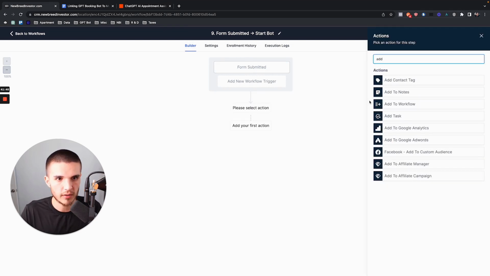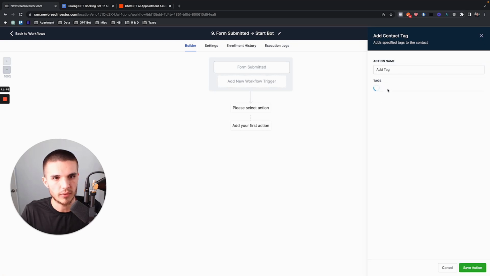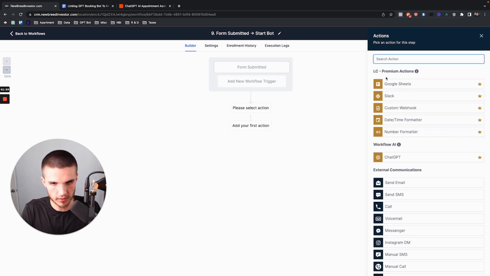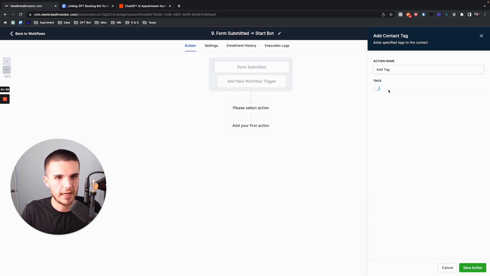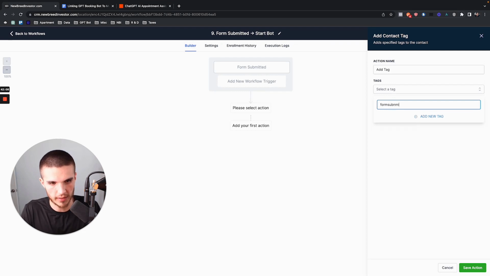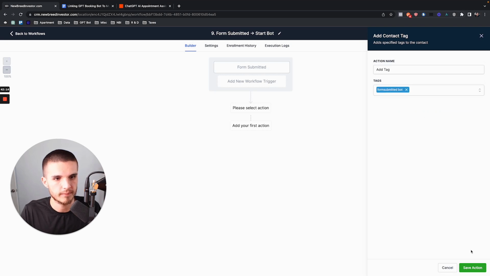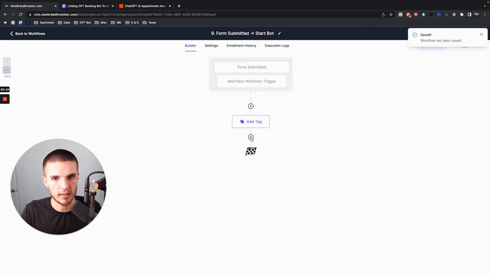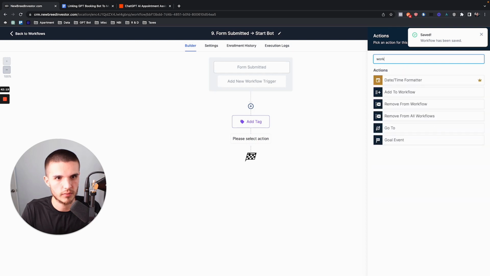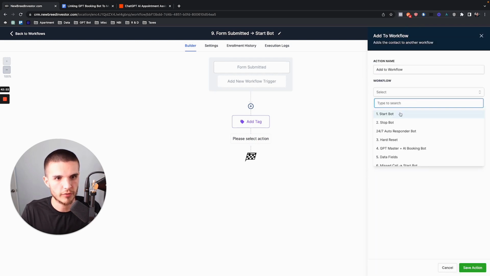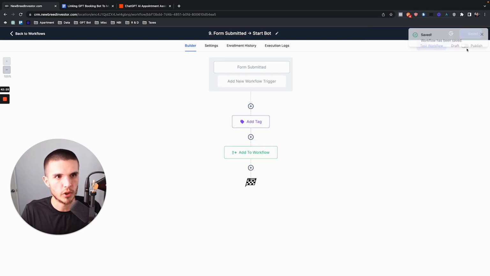Then same thing, we're going to add a contact tag, and then we are going to do, it's glitching out or taking a second to load, so add contact tag. Come on, there we go. So we're going to do form bot. You could do maybe form submitted. That way, form submitted bot. That's going to save, and then same thing. Add to workflow, start bot, save, boom.